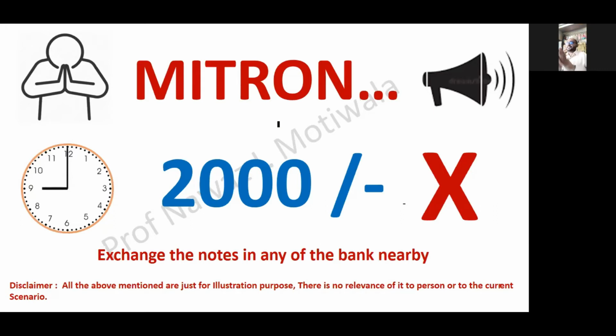So just assume this scenario, and as I already said, they have come to chill out, so they have some money, and let us assume that they have 2000 notes only. Now, instead of going and chilling out in Mumbai, the next thing they will do is make a queue outside the bank just to exchange the notes, because it has been said that you can exchange the note in any nearby bank. Now Murtuza, have you understood the scenario?